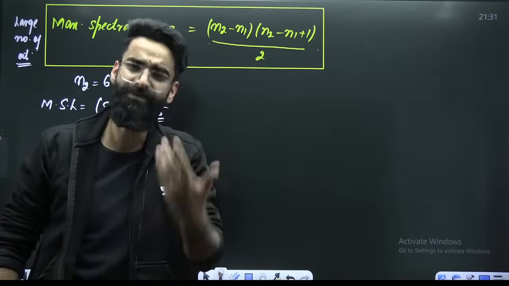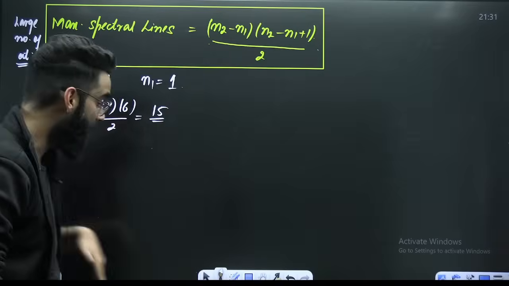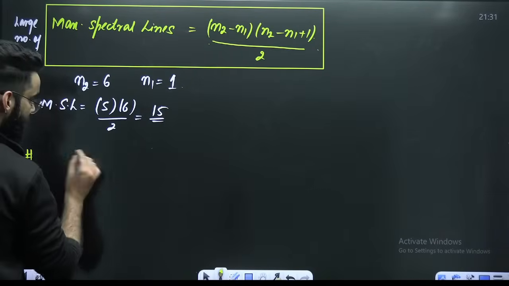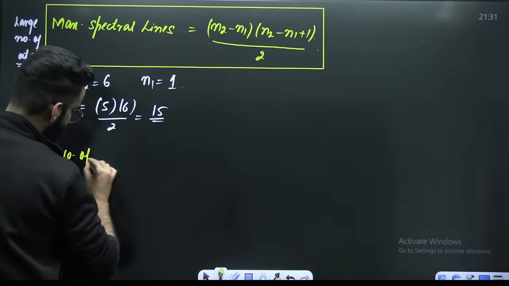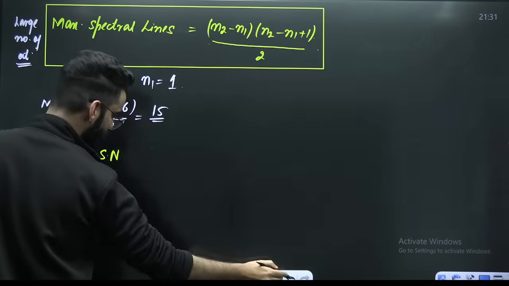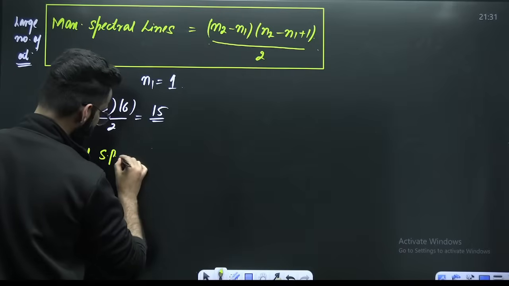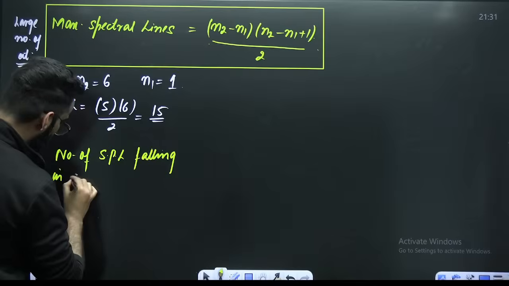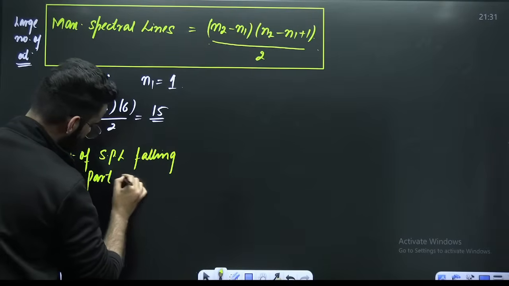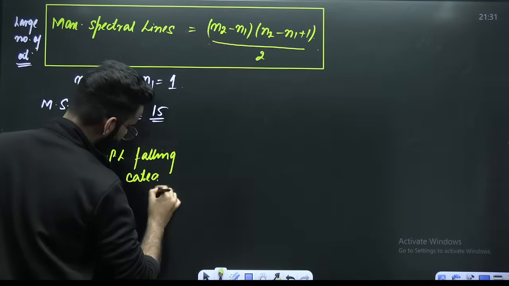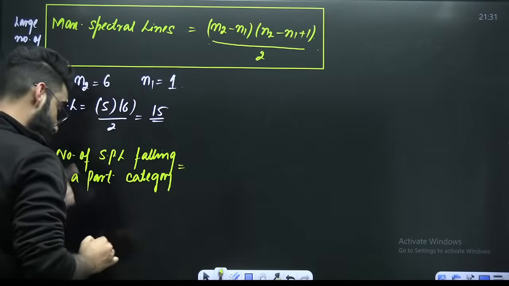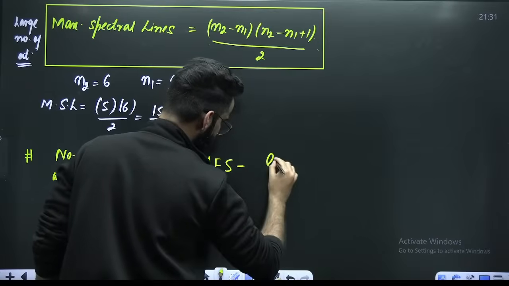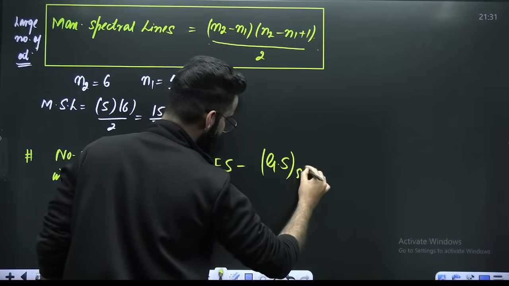Now, out of these 15 spectral lines, some will fall in the Lyman category, some in Balmer, some in Paschen. How do we check that? Do remember this as well: the number of spectral lines falling in a particular category is equal to the higher energy state minus the ground state of that series.